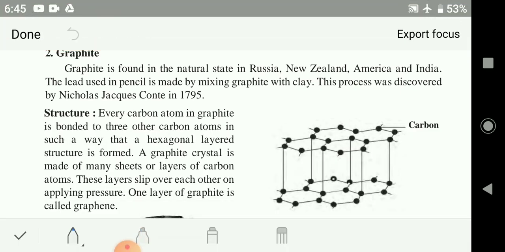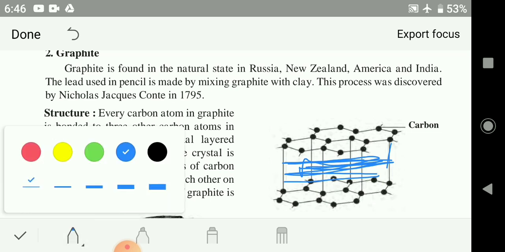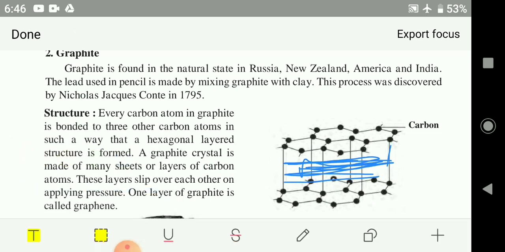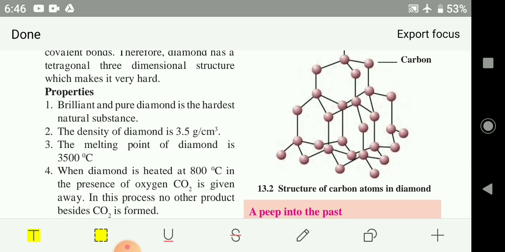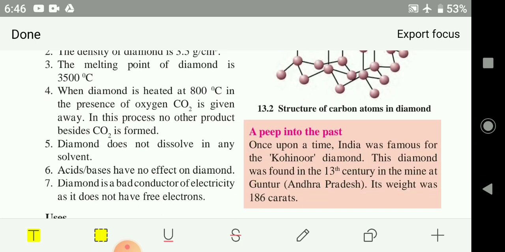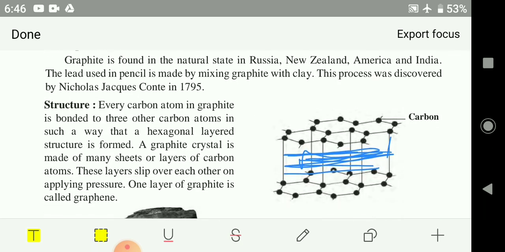Because of this space this substance is very soft, but it is shiny and black in color. This arrangement of carbon is different, correct? This is diamond and this is graphite.